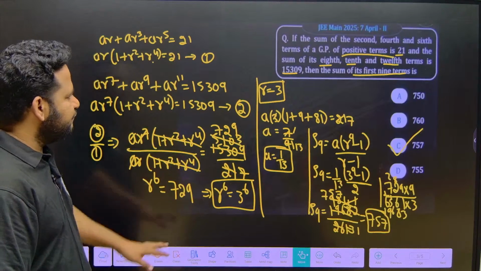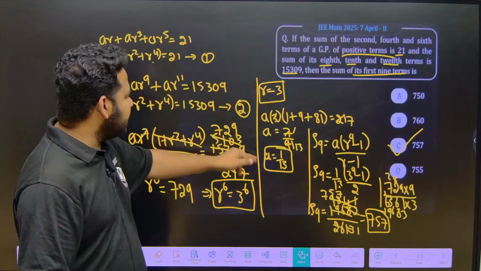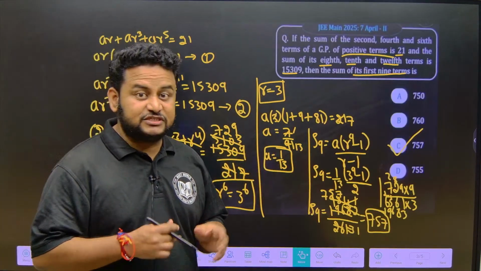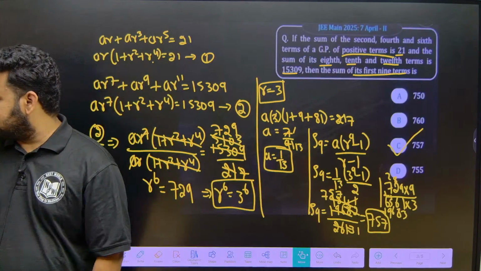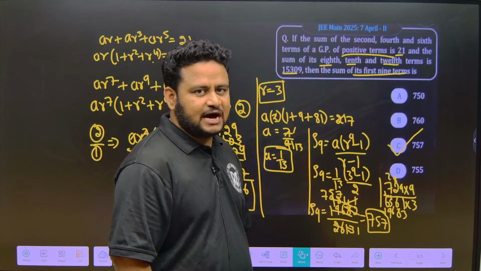Okay. Then if I get the R value, definitely I have to find the A value. If I put this R value in this equation 1, I will get A is equal to 1 by 13. Now they are asking us to find the sum of 9 terms of the GP. So the sum of n terms of a GP, Sn, is equal to what? A into R to the power of n minus 1 by R minus 1.